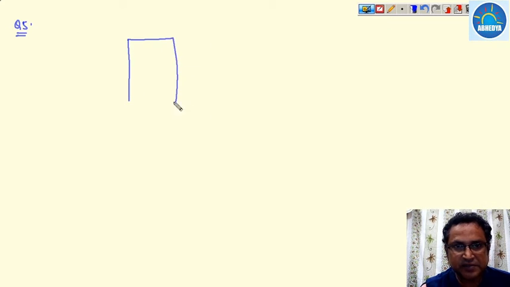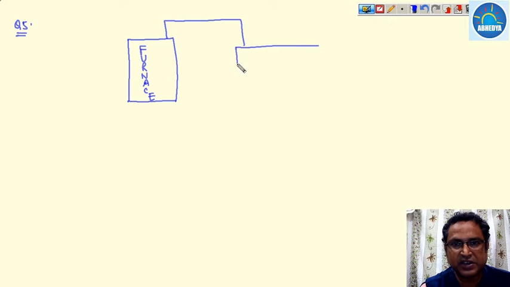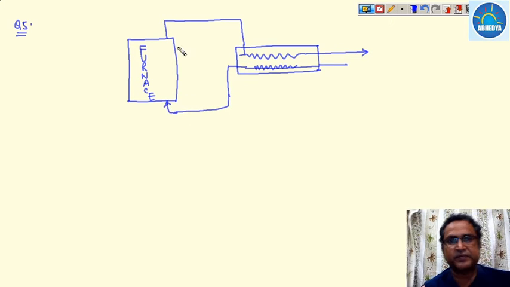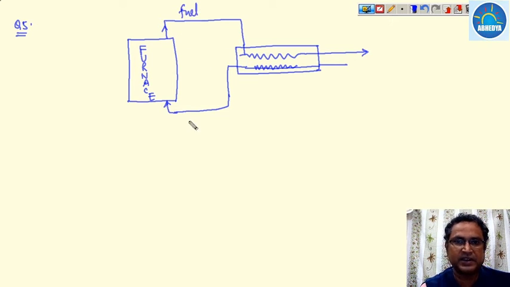Suppose it is your furnace. The product which is coming through the furnace is used in a heater. This is the exhaust, and here the air preheater is basically used. And this goes to the furnace. Here it is fuel, and here it is air. This is the air preheater.